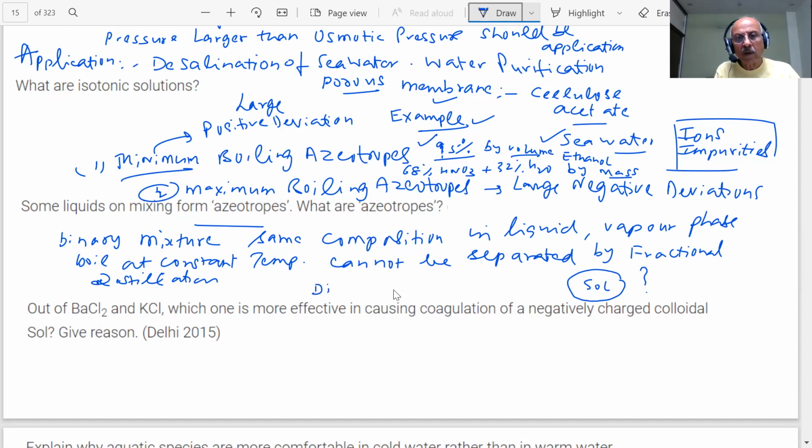The particles are present in a medium; their size is 10^-9 to 10^-6 meters, or 1 to 1000 nanometers. What is coagulation, students?